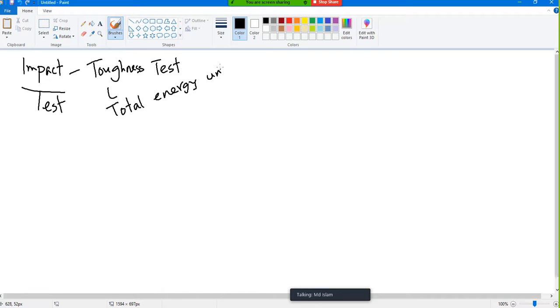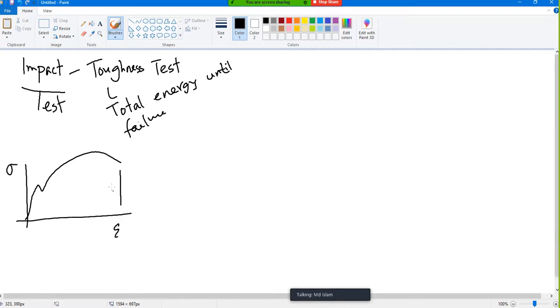Total energy until failure. You can remember that when I discussed the stress-strain diagram of mild steel, I said that this entire part is called toughness. This entire energy is called toughness. We measure the entire energy of a material using the impact test.